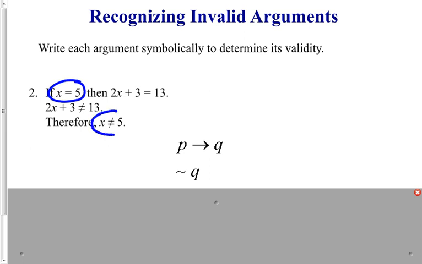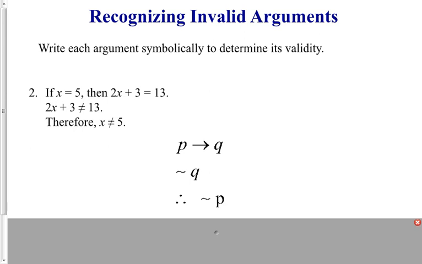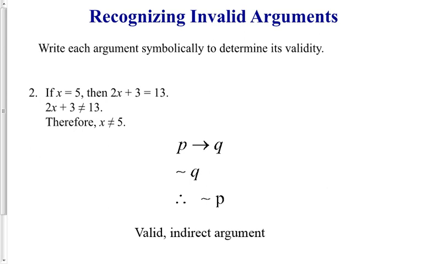Now we're saying it does not equal 5. So we write, therefore, not P. Now ask yourself, is this one of the rules of logic? The answer is yes, it is. This is the indirect argument. Therefore, this is a valid argument.